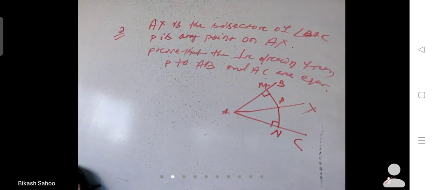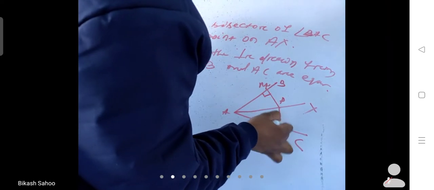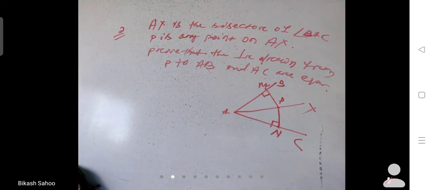The question is that you have to prove that the perpendiculars are equal. That means PM and PN, these two lines, are equal. So how to prove it?